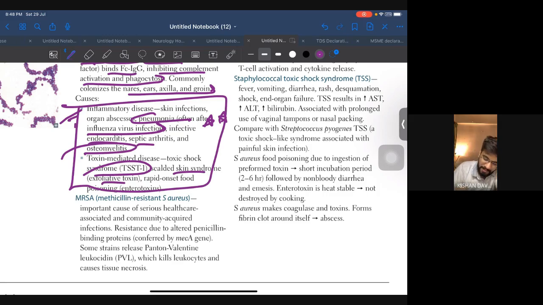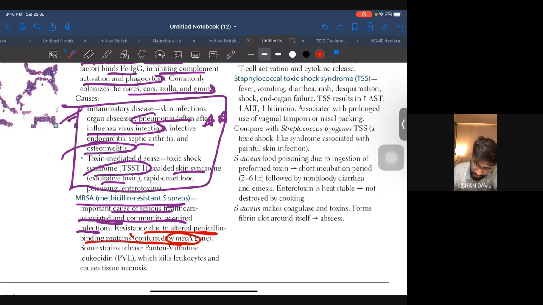Now MRSA, methicillin-resistant Staph aureus, is an important cause of serious healthcare-associated and community-acquired infection. The problem here is resistance due to altered penicillin binding protein conferred by the mecA gene. Some of this is not important, but this one is important: it is because of the mecA gene.